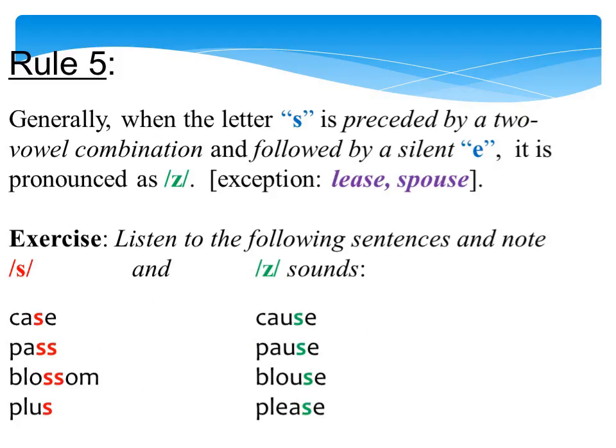Rule 5. Generally, when the letter S is preceded by a two-vowel combination and followed by a silent E, it is pronounced as Z. Exception: lease, spouse. Exercise. Listen to the following sentences and note the distinctions. S and Z sounds. Case, cause, pass, pause, blossom, blouse, plus, please.